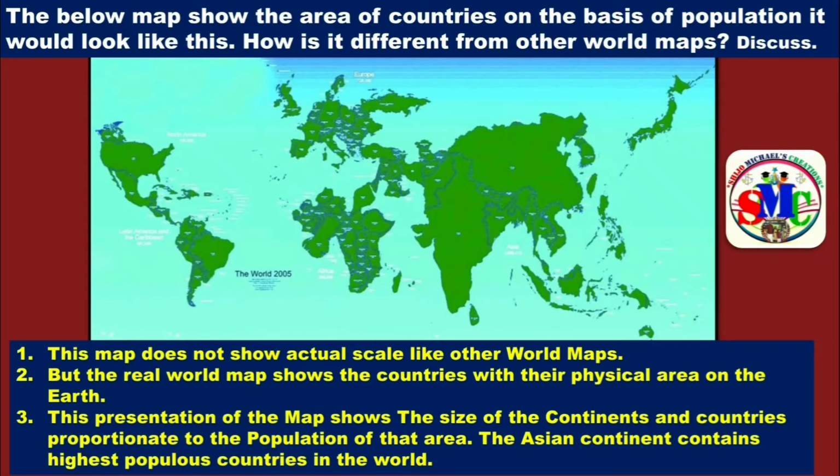Now let us move to the map reading question. The below map shows the area of countries on the basis of population. It would look like this. How is it different from other world maps? Discuss. This map does not show actual scale like other world maps, but the real world map shows the countries with their physical area on the earth. But this presentation of the map shows the size of the continents and countries proportionate to the population of that area. The Asian continent contains the most populous countries in the world, and so it is shown in big size.